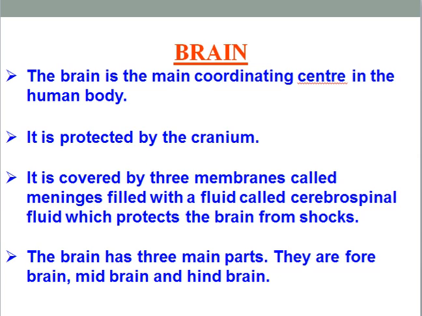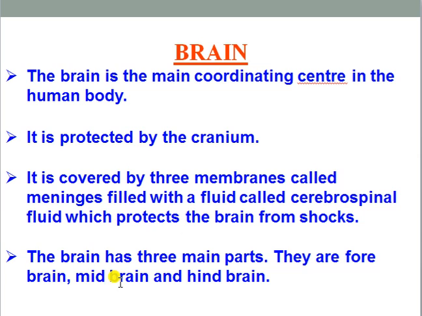The outer membrane is commonly known as dura mater, the next membrane or the middle one is known as arachnoid mater, and the inner one is known as pia mater. So outer one is dura mater, that is durable, second one is arachnoid mater, and third one or inner one is the pia mater. Keep it in your mind, in between these membranes fluid is present, and that fluid is responsible for protecting the brain from shocks, and that fluid name is cerebrospinal fluid.